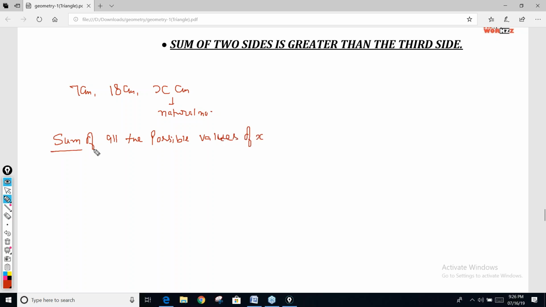Sum of all the possible values, not the number of values. First find the number of values and then find the sum with the help of AP. Jyoti, again, the question is the sum of all the possible values of x.